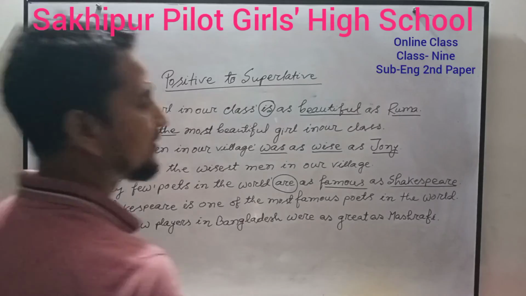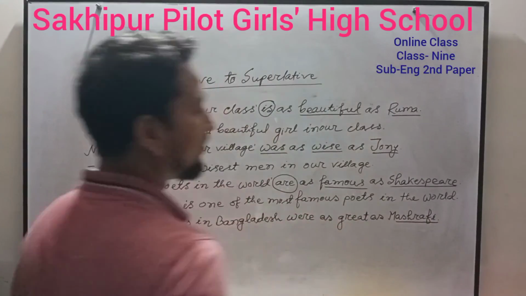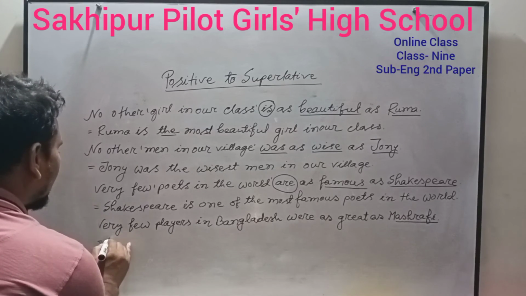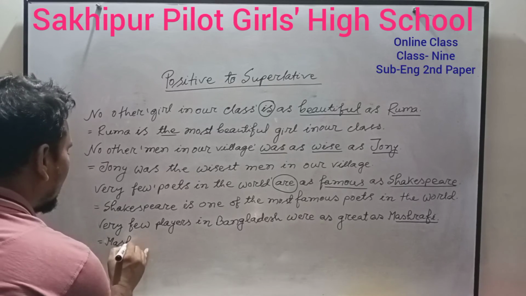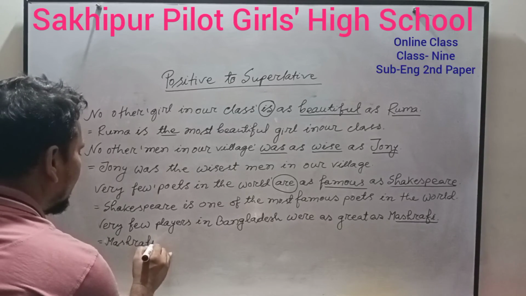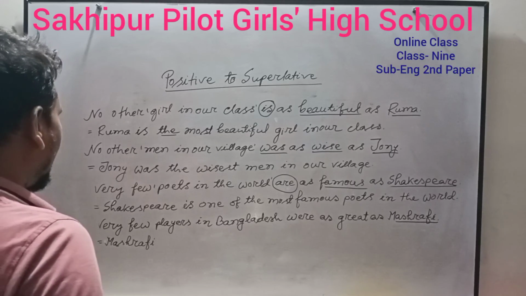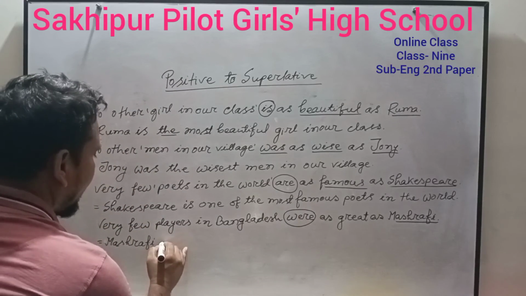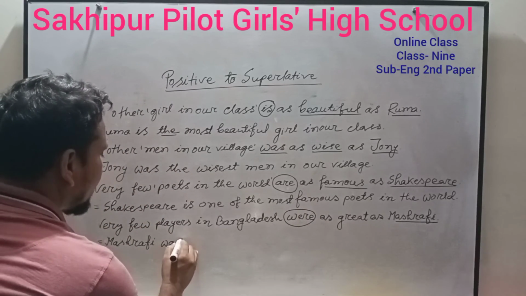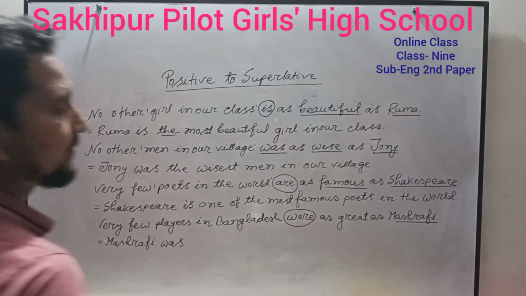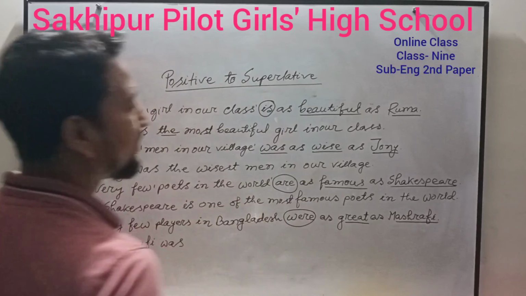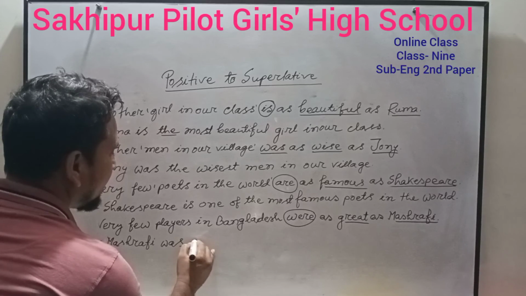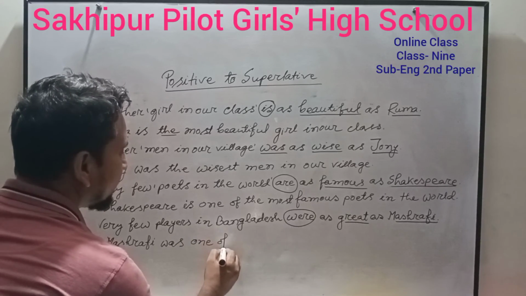At first you have to write the last noun after the second "as", Mashrafi. Then you have to write the singular form of the verb. What will it be? Was. Then you have to write the feature of the superlative degree, one of the, instead of "very few".